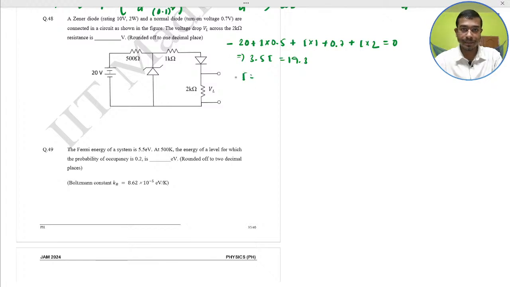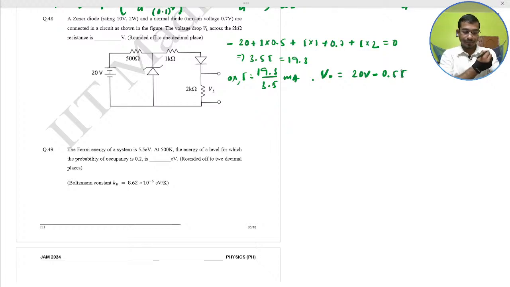So I would be 19.3 by 3.5 in milliampere. So V naught would be what? 20 volt minus 0.5 I. So put this value, 20 volt minus 0.5 I, with I as 19.3 by 3.5. Just calculate, you would get 17.24 volt.